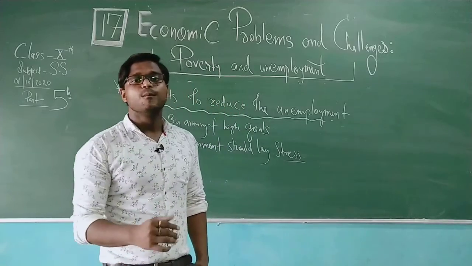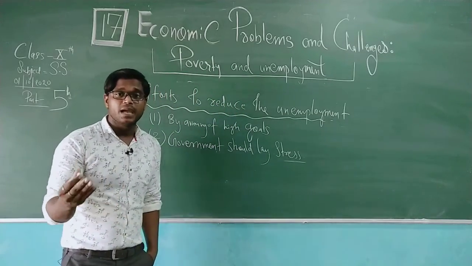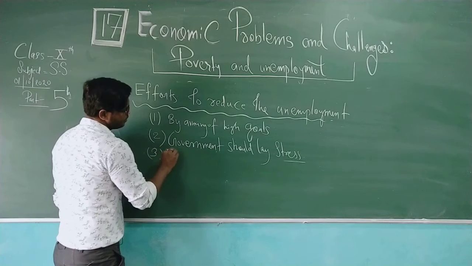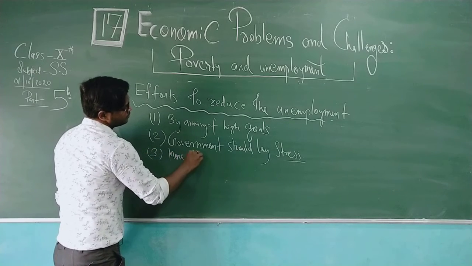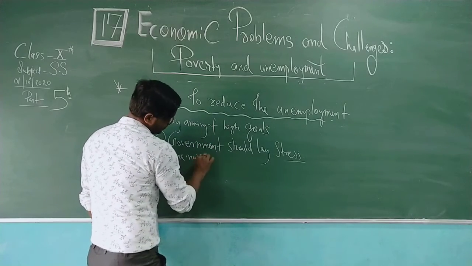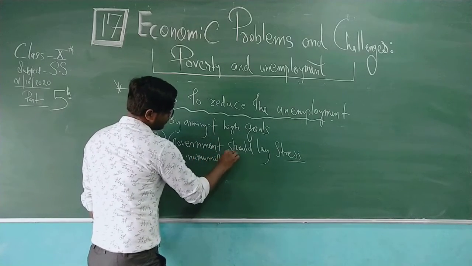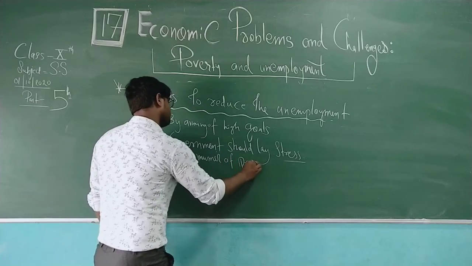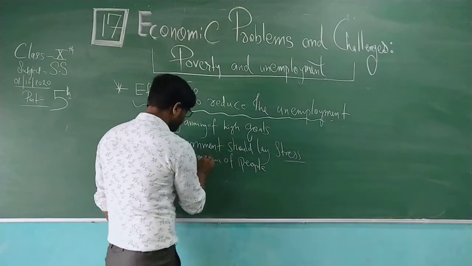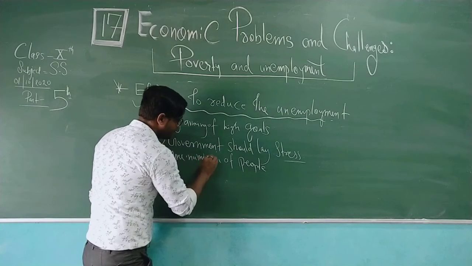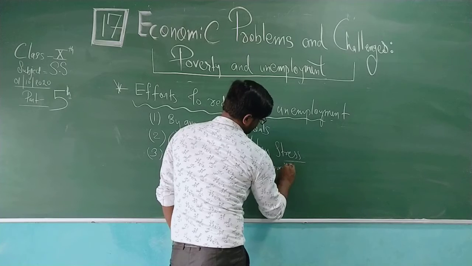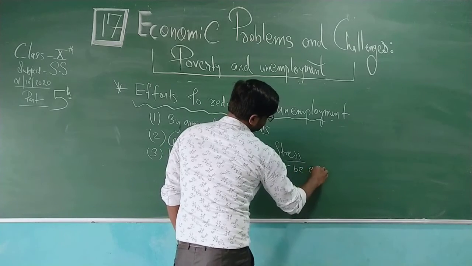The third thing: more number of people may be employed in the rural area. The third says that more number of people must be employed.